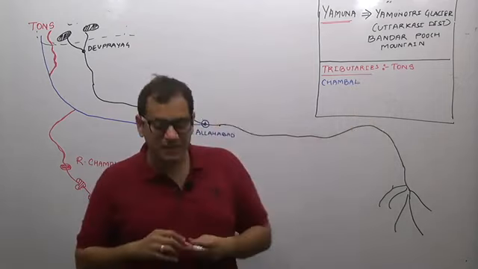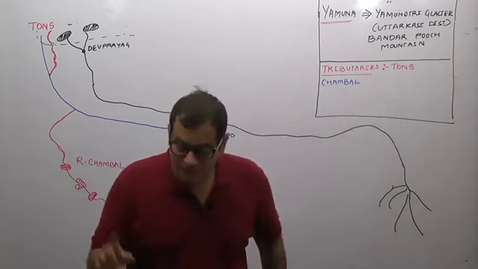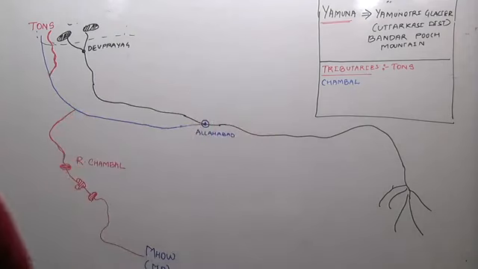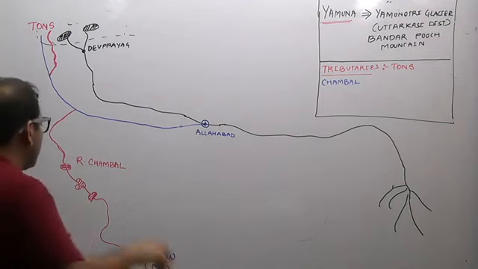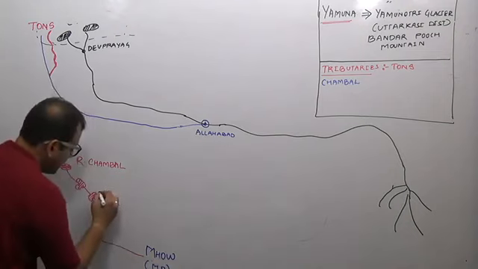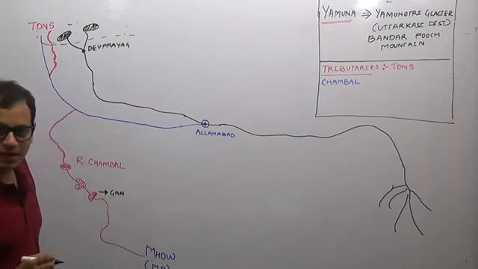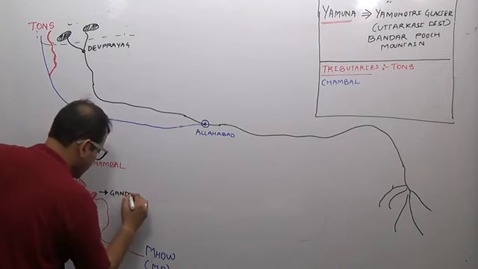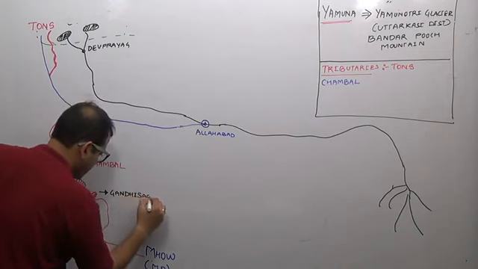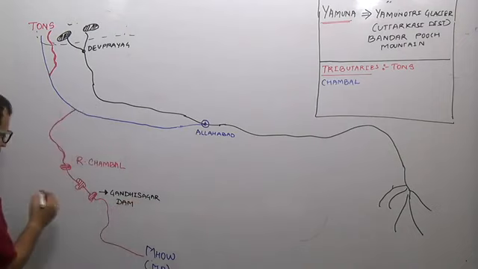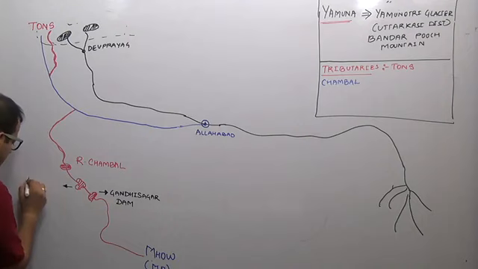Now the Chambal is one of the largest and most important rivers, where three important dams are located. Open your atlas and see the states of Gujarat and Rajasthan. You will see the three important dams here. One dam is the Gandhi Sagar Dam. The other dam here is the Rana Pratap Sagar Dam.